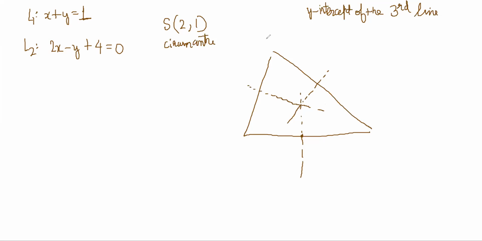And this is A, and this is B, and this is C. This equation is known, and this equation is known, and we have to find this equation L, right? And this point is known to be 2 comma 1, right?